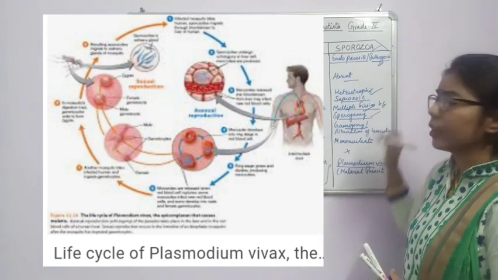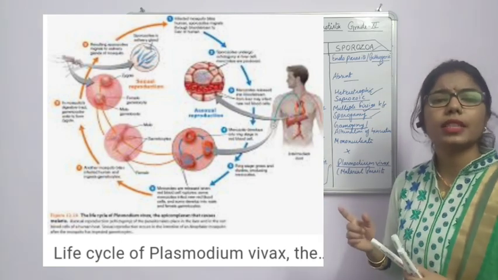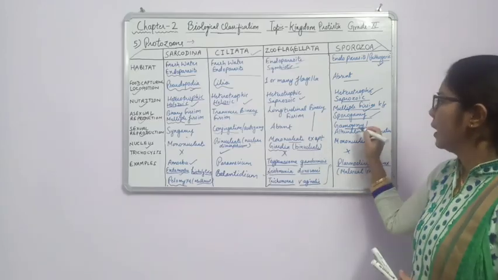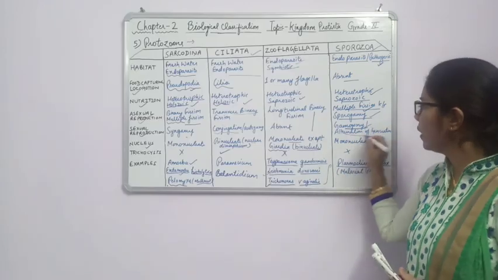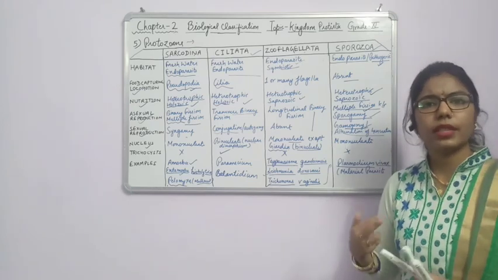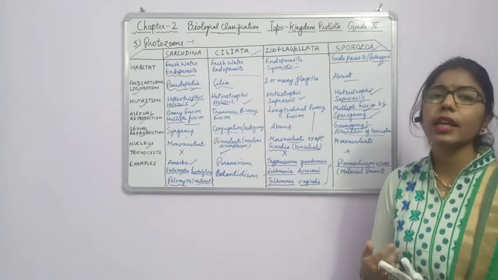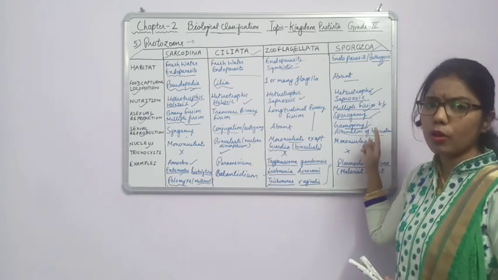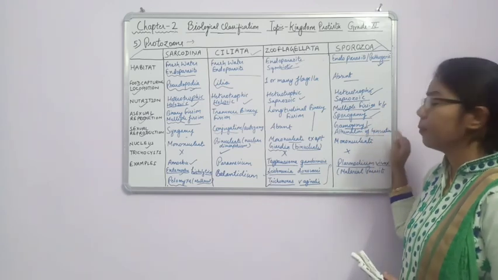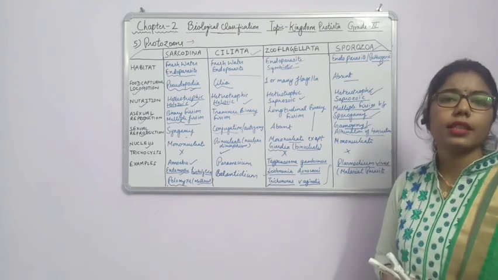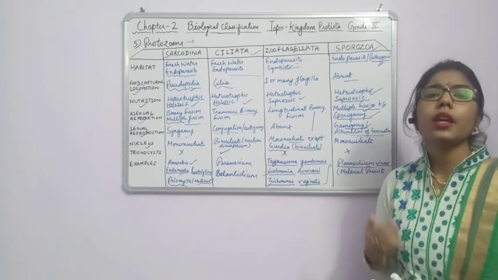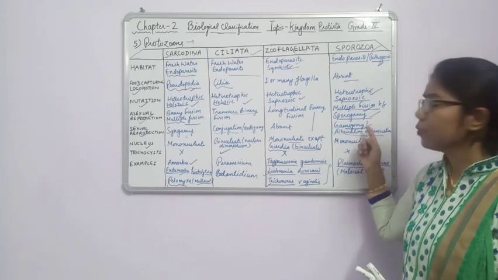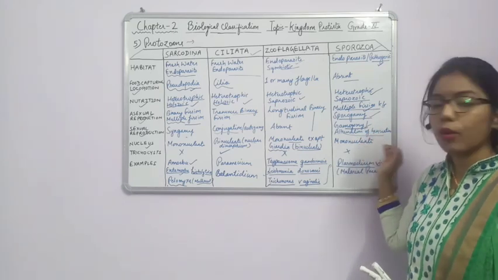So in sporogony, what will happen? It will complete its life cycle in the female Anopheles mosquito. And in gamogony, or we can say alternation of generation, both sexual as well as asexual modes of reproduction will be there, and it completes its life cycle in the female Anopheles mosquito. That's why we say it is the primary host for this disease.